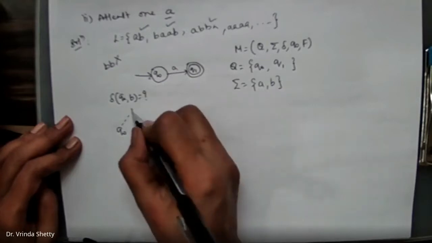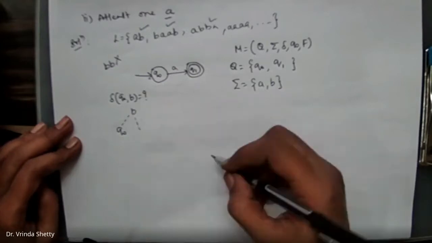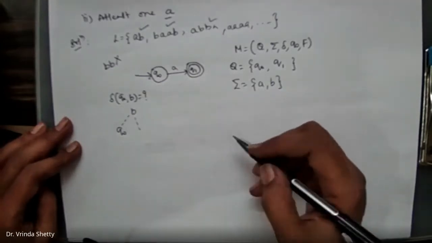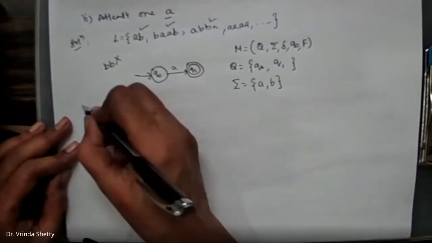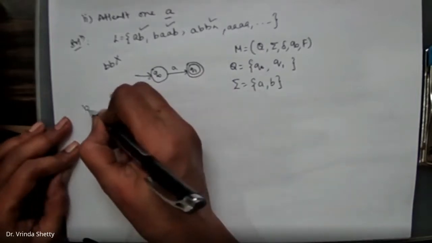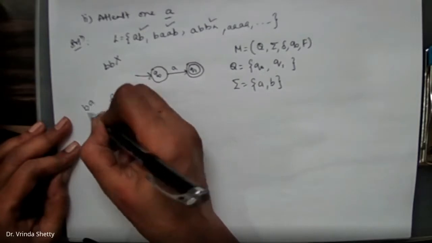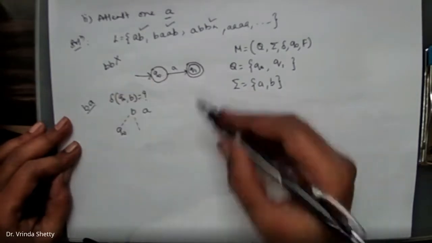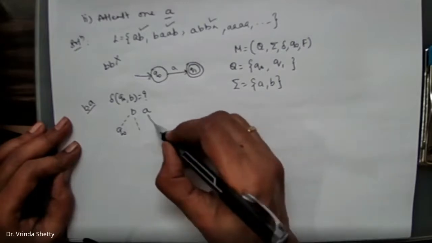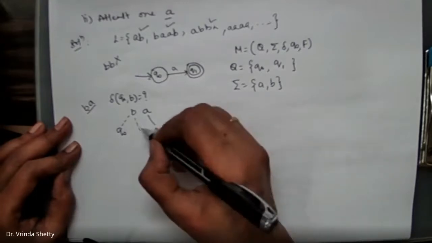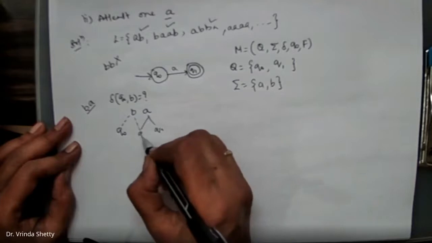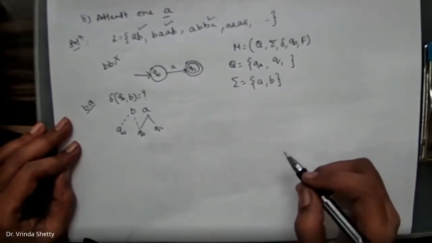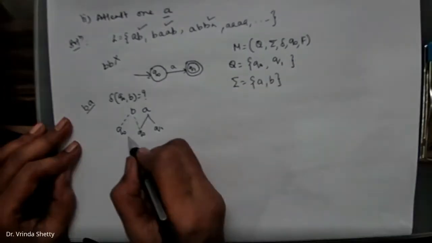The problem says it should have at least one A. You have B, and the minimum requirement to make this accepting is an A. So go in the reverse direction: how did you reach Q1? Q naught on A, you reached Q1.